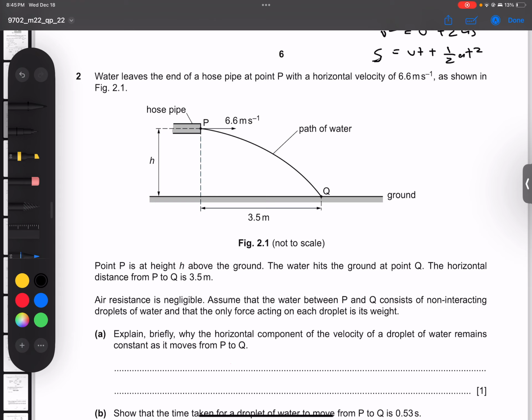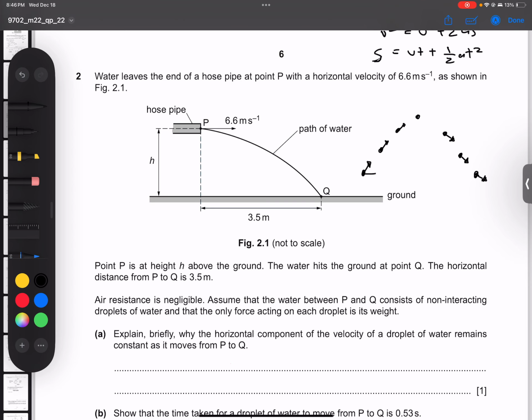Before we attempt this question, I would like to show you a representation of projectile motion in the air considering air resistance to be negligible. This is our projectile launched with an initial velocity u. As it is launched, this shows its general motion. To begin with, let's split this velocity into its components.